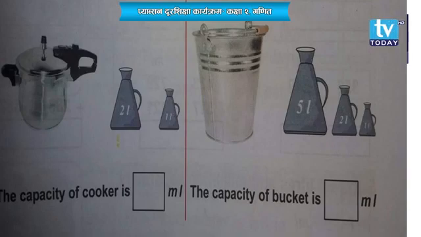Done? Okay. Now, the last picture. What is that picture? Wow, you all know about it, right? Bucket. It holds 5 liter plus 2 liter plus 1 liter, all together 8 liter.